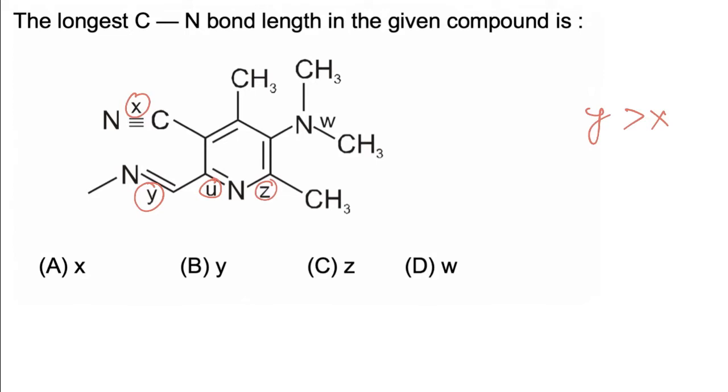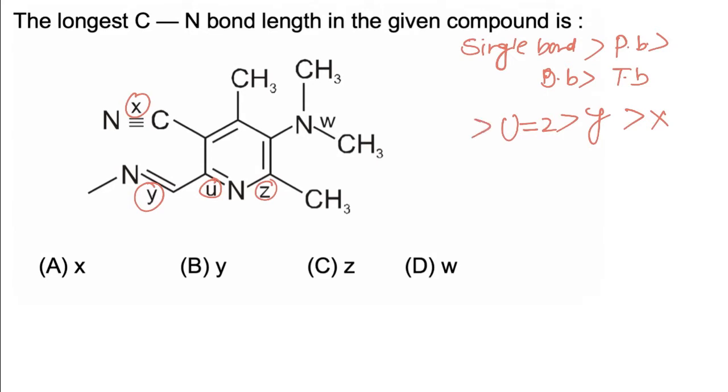Bond length is maximum for a single bond, then for a partial double bond, then a double bond, and then a triple bond. So X has triple bond character, minimum bond length, then Y has complete double bond character. U and Z have almost equal bond length but greater than a complete double bond, because due to resonance a partial double bond is present. W has a complete single bond, and hence bond length is maximum in the case of W, and hence the correct answer is D.